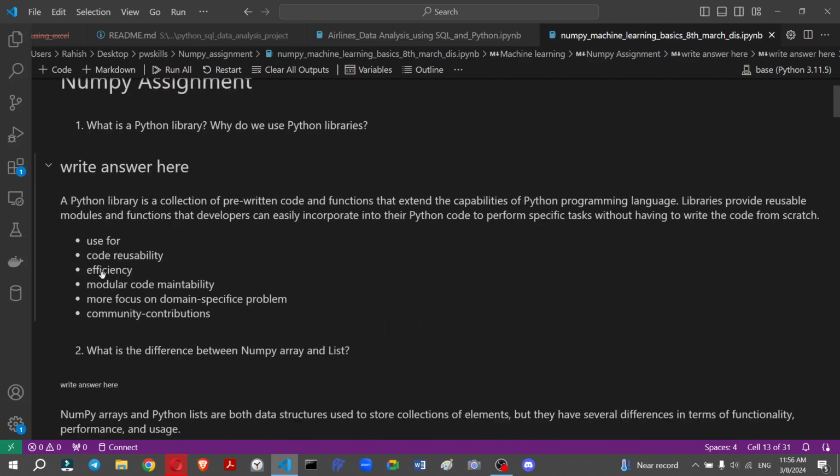And why we use them: first, code reusability, meaning we can use it again and again. Second, efficiency, we increase our efficiency. Then modular code and maintainability, meaning we can maintain our code in modular form for any project. More focus on the domain-specific problem rather than coding. And community contributions: if someone already solved a problem using code, they write it in modular form and make it a library, so another person can use this library as a function.